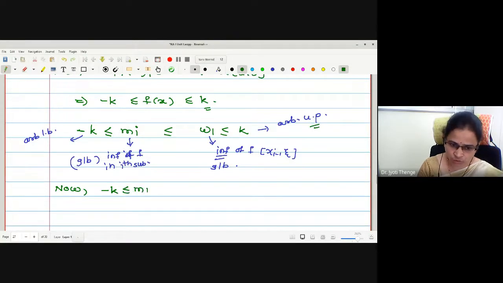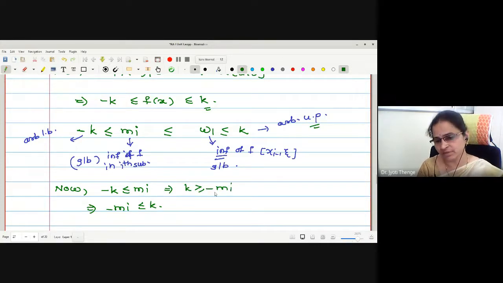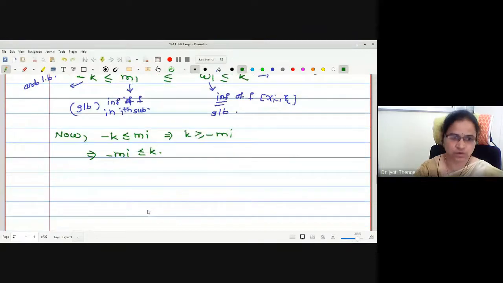Minus k less than or equal to Mi. If I multiply by negative, what will happen? May I write minus Mi less than or equal to k? Actually, k is greater or equal to minus Mi, no? Because multiplying negative by negative, it reverses your inequality. That is, k is greater or equal to minus Mi. That is what I am writing: minus Mi less than or equal to k.